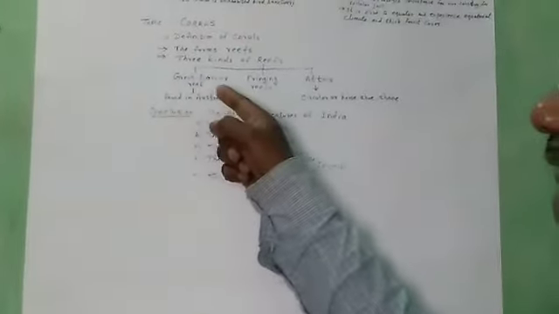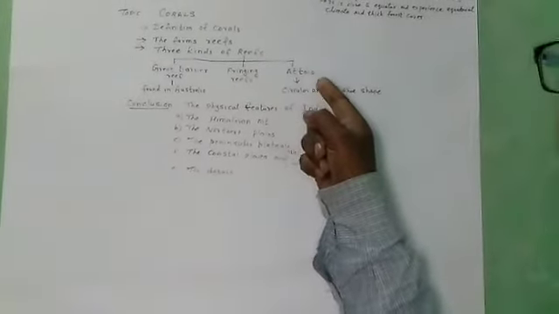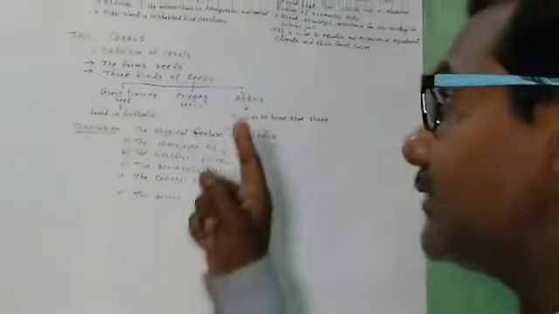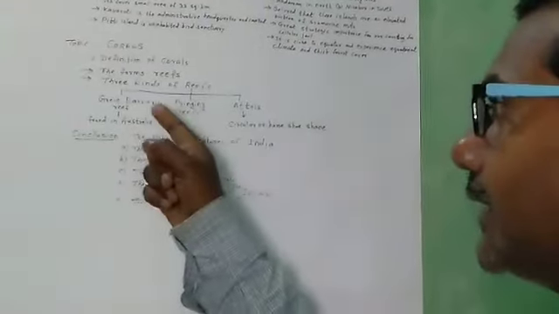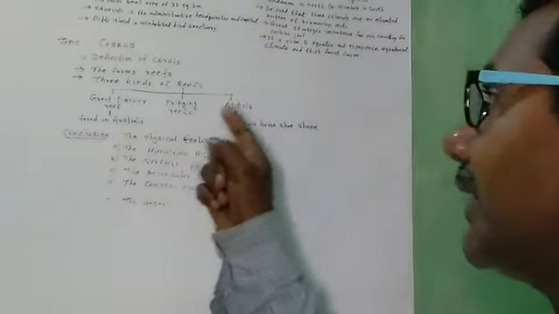There are 3 kinds of reefs: Great Barrier Reef, Fringing Reef, and atolls.